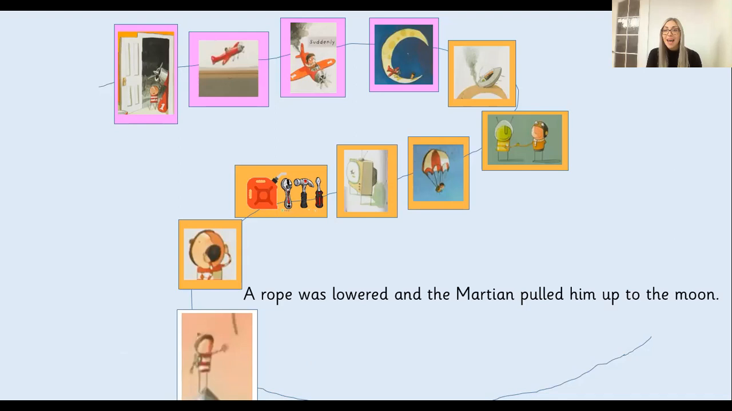Okay, now we are going to the end of our story. If you don't have much room, it's absolutely fine to go on to the next page and carry on just doing another S. It's just for us to use when we come to writing it in a couple of days' time. So this sentence: a rope was lowered and the Martian pulled him up to the moon. So draw a picture of a rope and him being pulled up to the moon.